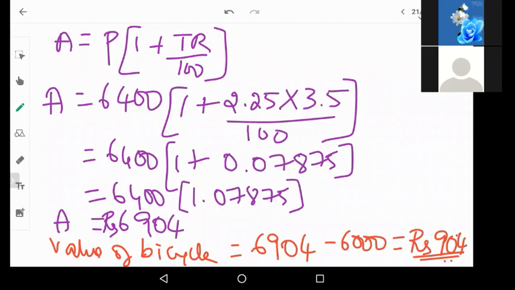Understood? Is it clear? Any doubts until here? Good.